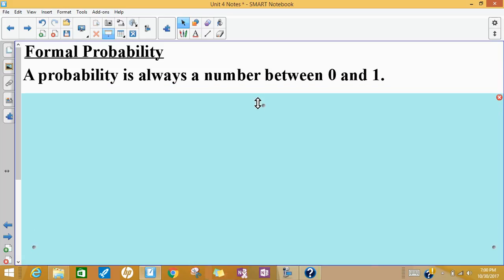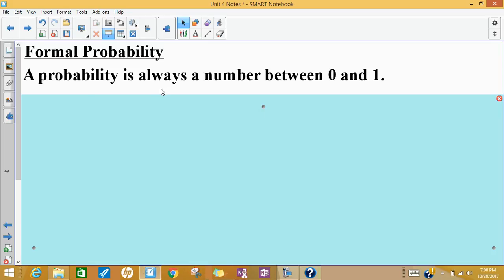So there are important things to know about probability, formal probability. Sometimes we speak informally about probability. Somebody might be feeling not so good about a test, and they might say, I've got a 40% chance of passing this test. Well, there's no statistical evidence behind that actual probability. It's just a feeling. It's informal.